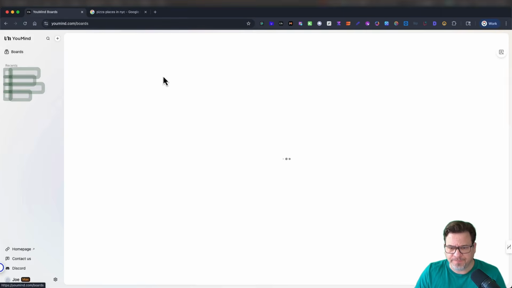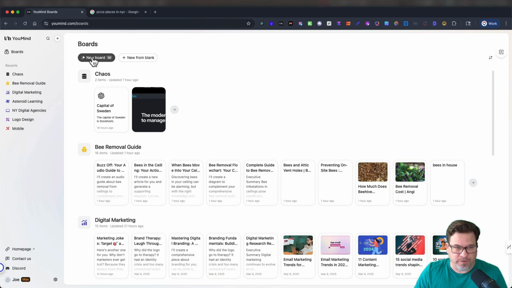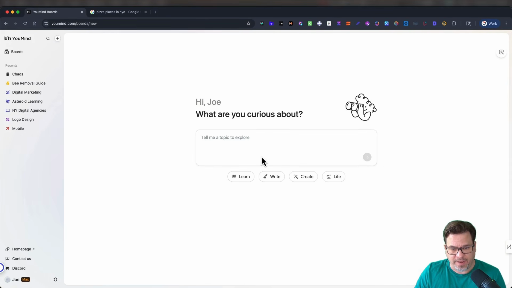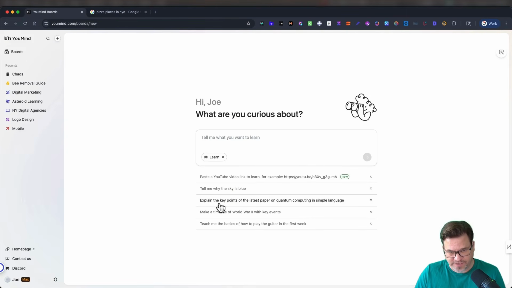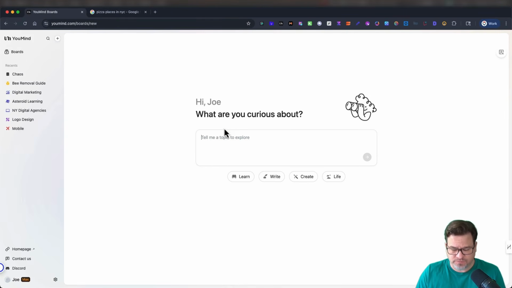Let's go back to boards. Let's create a new board. Now you can create from blank, but we'll just do a new board with AI. Now you could type the prompt in here, or what do you want to do? Basically, learn something, write something, create something, or life. You can click on these if you know what you're going to do. If you're going to learn about something, have this, and then it gives you examples of what to use. Or you can just prompt it like, teach me to do something. I'd recommend doing both, or at least clicking learn.